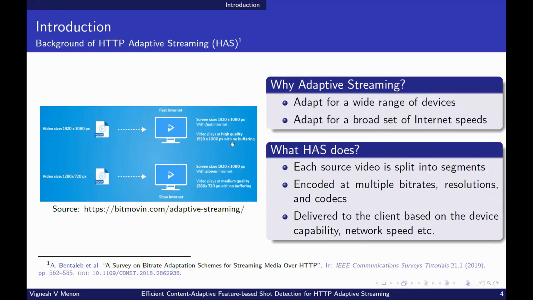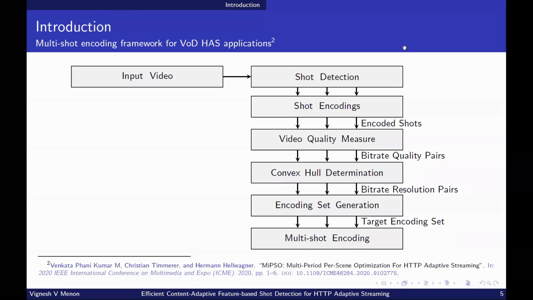Video streaming over the internet makes HTTP adaptive streaming necessary. It is to cater to a wide variety of devices, network speeds, and user preferences. Each video sequence is split into multiple segments, which are encoded at multiple bit rates, resolutions, and codecs. They are delivered to the client based on the device capability, network speed, and user preferences.